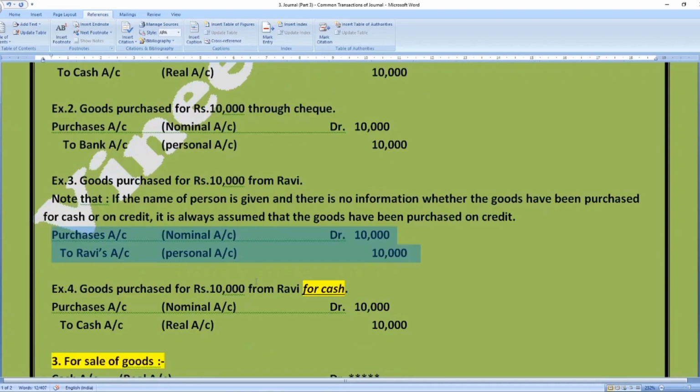Let us start another example. This will be somewhat different from the third one. Example number 4: goods purchased for rupees 10,000 from Ravi.